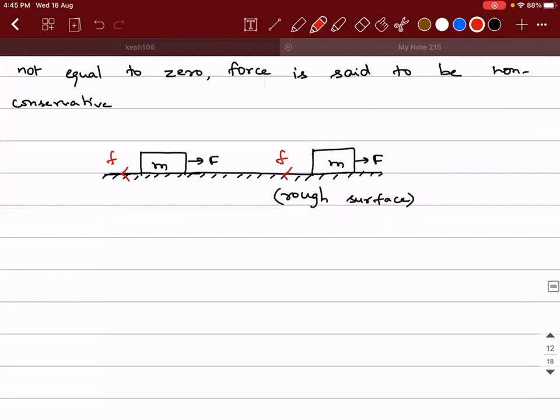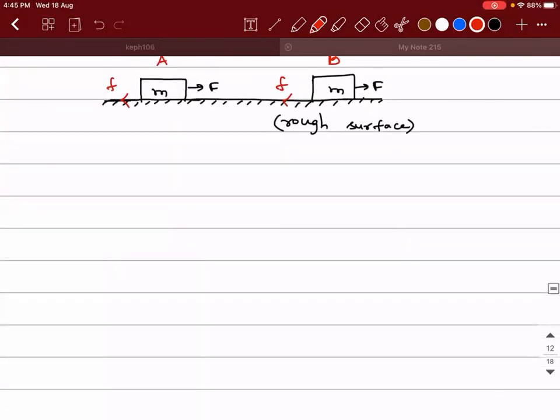So when the object goes from A to B, the frictional force is acting in this direction. The external force F is acting in the rightward and the friction is acting in the leftward direction. I am assuming that the surface is having a constant frictional force and the displacement caused to the object is S.